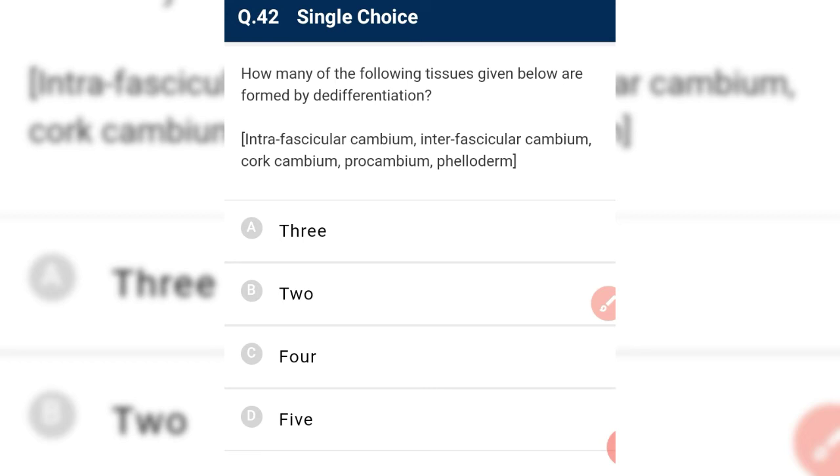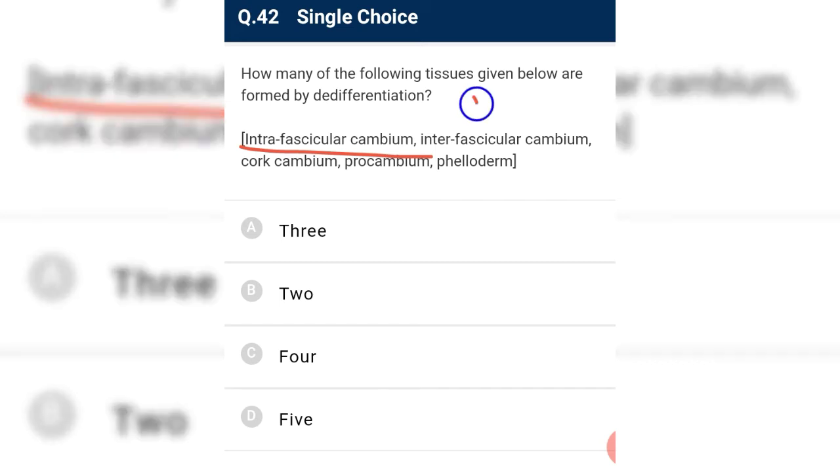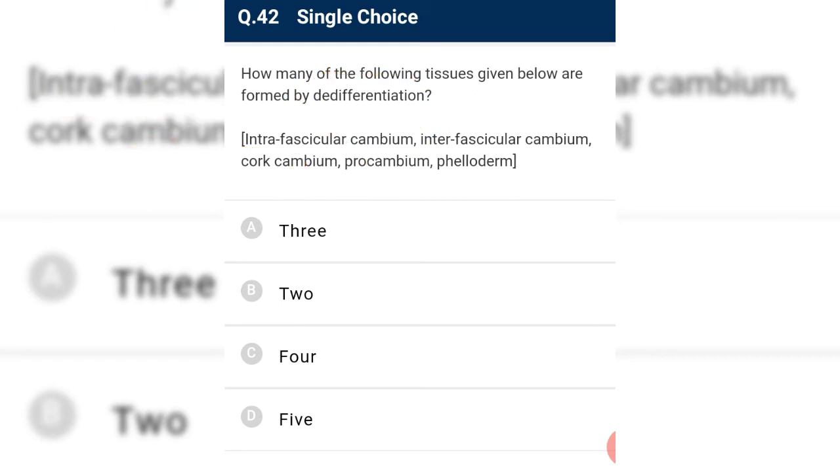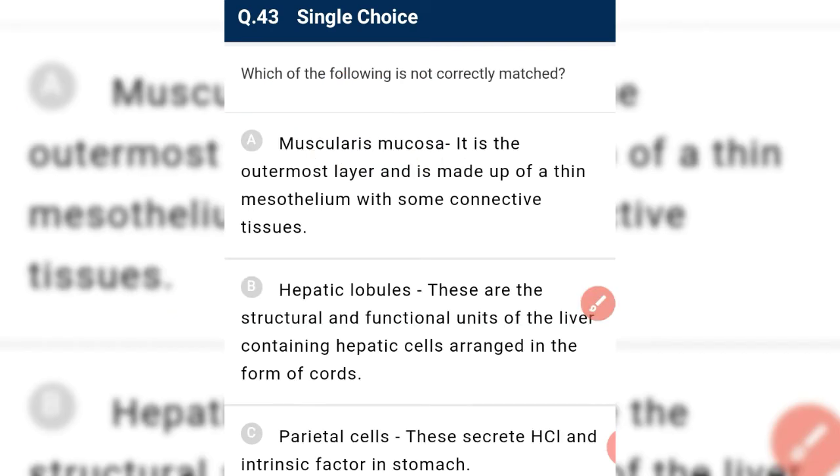So intrafascicular cambium, no, because intrafascicular cambium is a primary meristem and it appears early in life, so it is not a result of de-differentiation. Interfascicular cambium, yes, it is a result of de-differentiation. Cork cambium, yes, it is a result of de-differentiation. And procambium, no. Phelloderm, no. So we have two, that is interfascicular cambium and cork cambium, which are the result of de-differentiation.